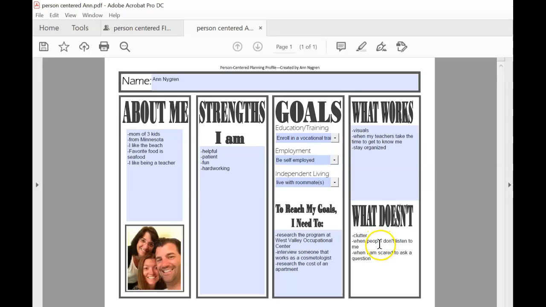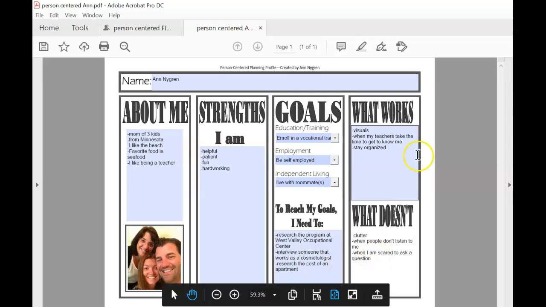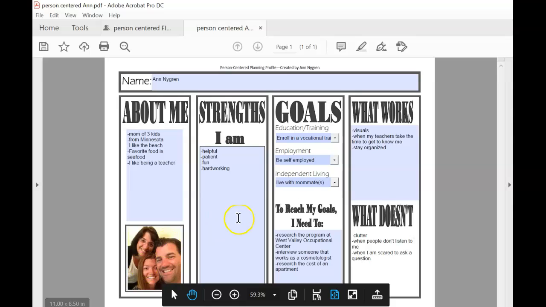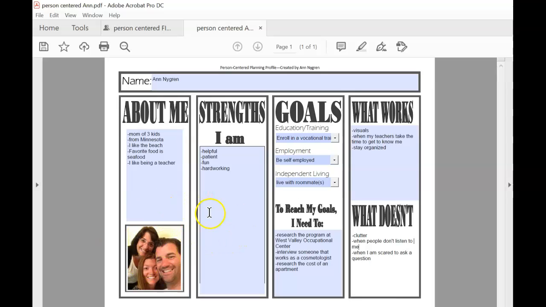So those are some things that I would want teachers, my friends, coworkers, my supervisor to know about me, everything on this document. So once it's saved, you can add to it over time. You could print it out. You could take a picture of it. You could save it. But this would be a document that you could use to help advocate for yourself and let people know what you're all about. So hopefully that is helpful for you. So this is the person-centered planning profile.